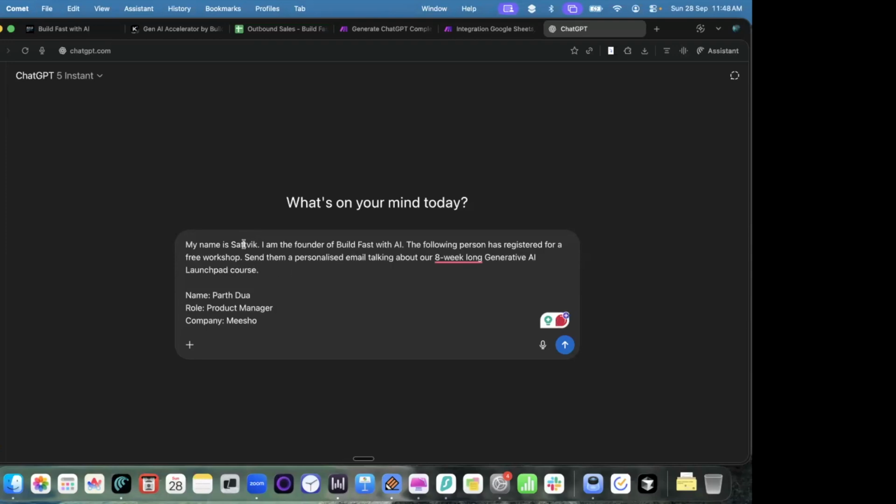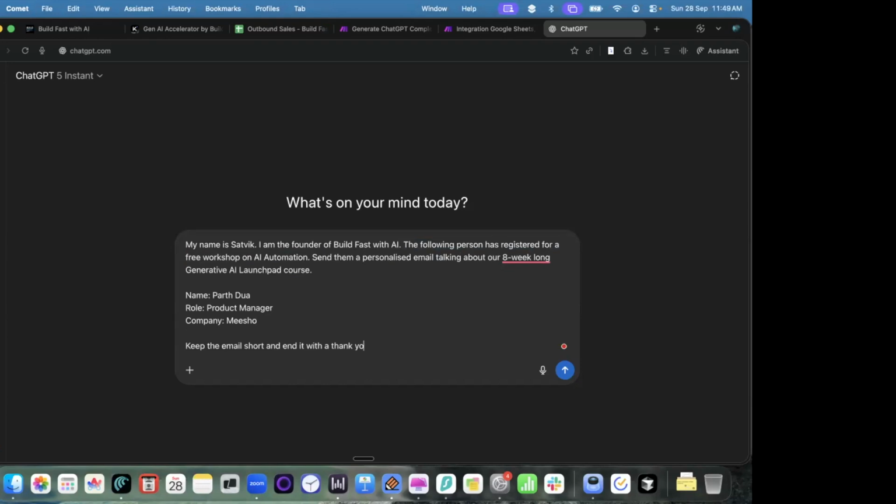The free workshop was on AI automation. Keep the email short and end it with a thank you note for attending the session.